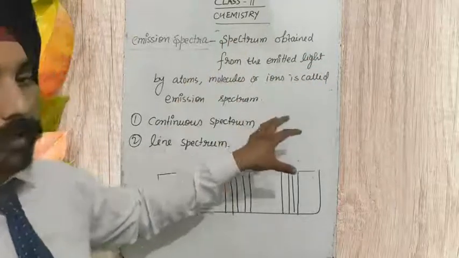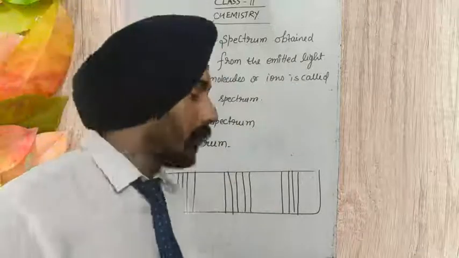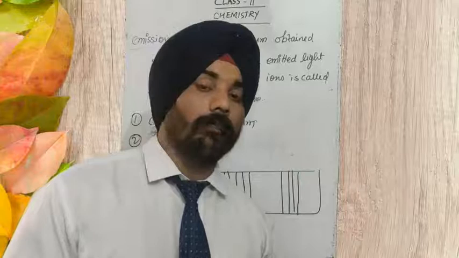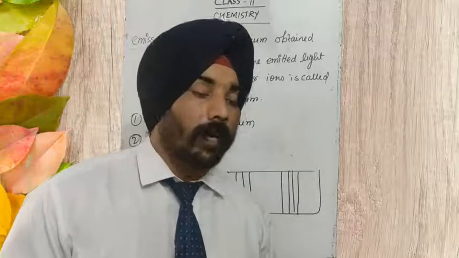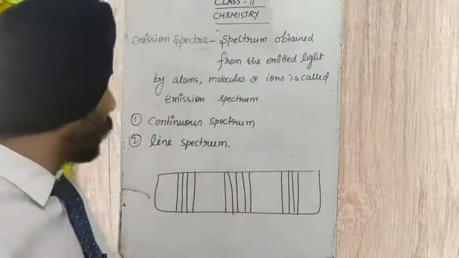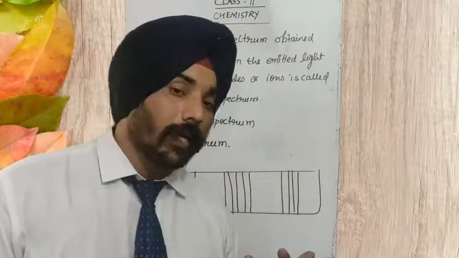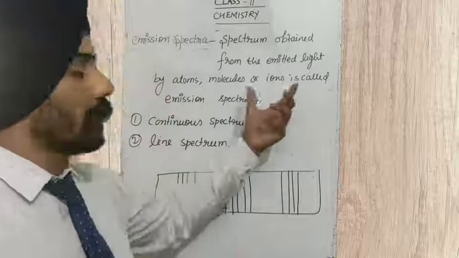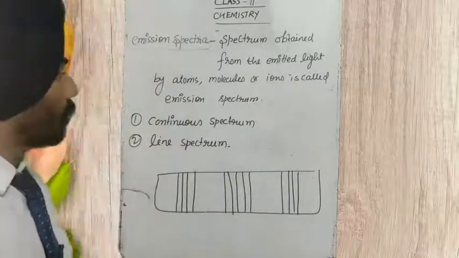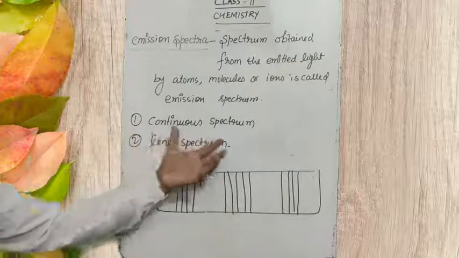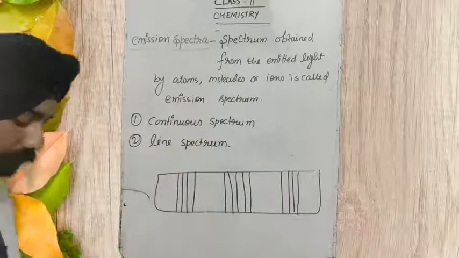If that light is from molecules or compounds, it will be a continuous spectrum, and the line spectrum is especially formed by atoms or certain ions. So this is the emission spectra, and it is of two types: continuous spectrum and line spectrum.